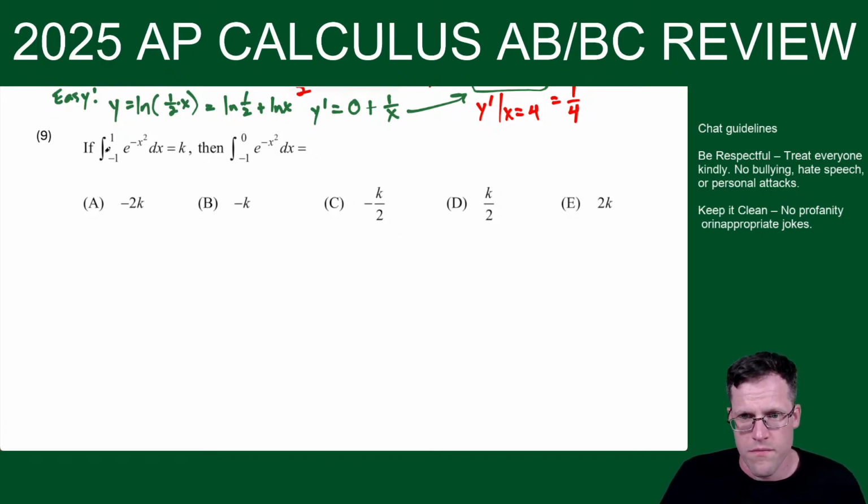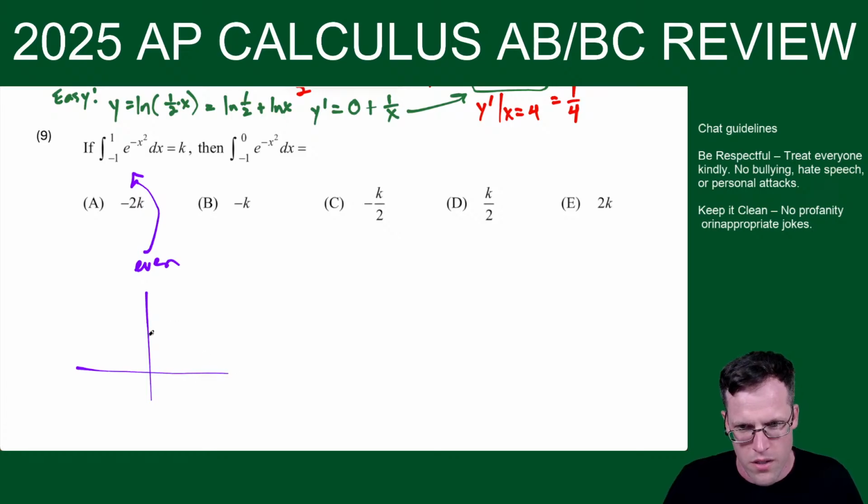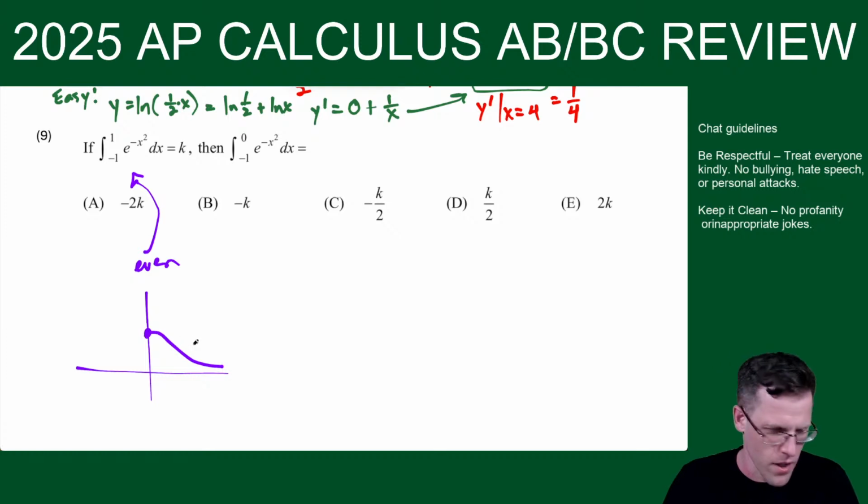Okay. So this one, the integral from -1 to 1 of e to the negative x squared equals k. Then what is this? So this one here has to do with even odd functions. So e to the negative x squared is even, which means it has symmetry over the y-axis. So it would look something kind of like this. Okay, so let me draw that a little better. It's kind of like the bell curve in a way. Looks something like that. All right, not my best artwork, but you get the idea.